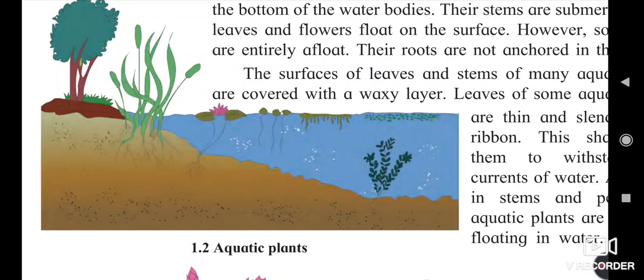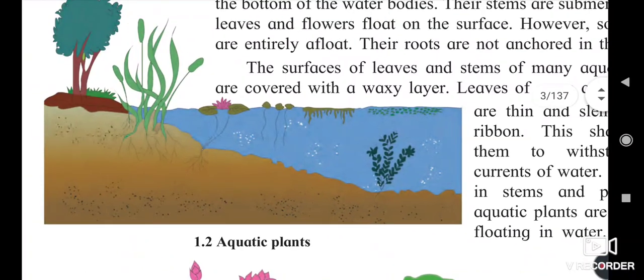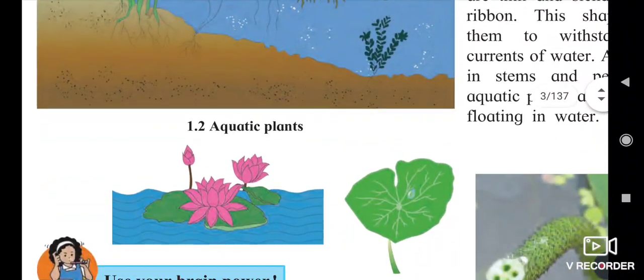We can't see these plants over the water, but they are rooted in the soil and present under the water. So they make changes according to the surroundings of the water bodies.